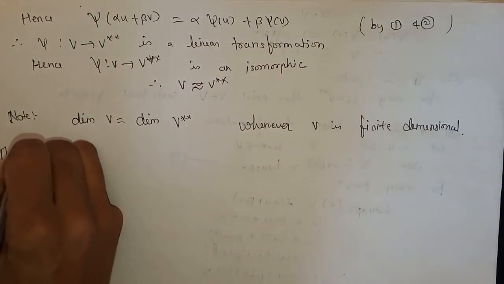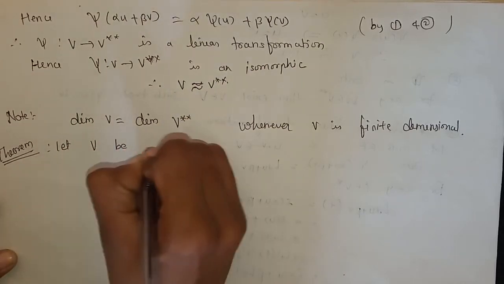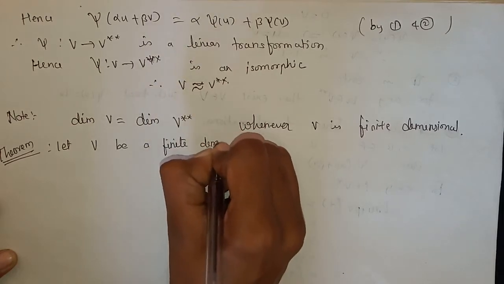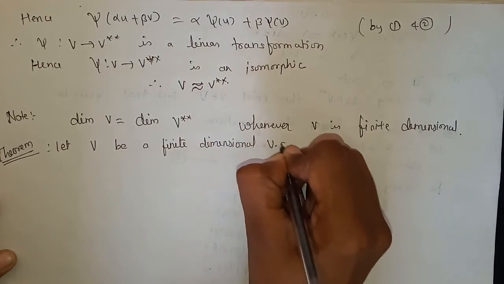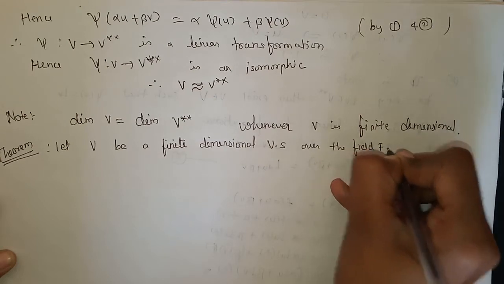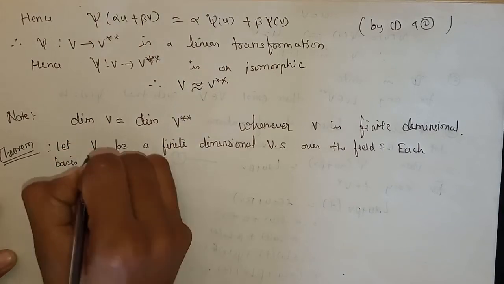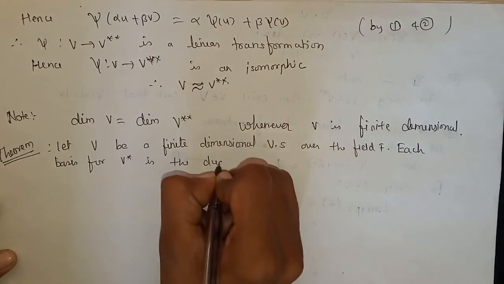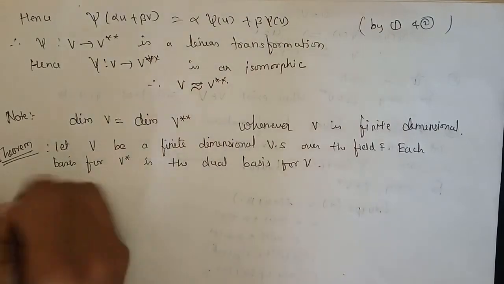Theorem: let V be a finite dimensional vector space over the field F. Each basis for V star is the dual basis of some basis for V. Proof.